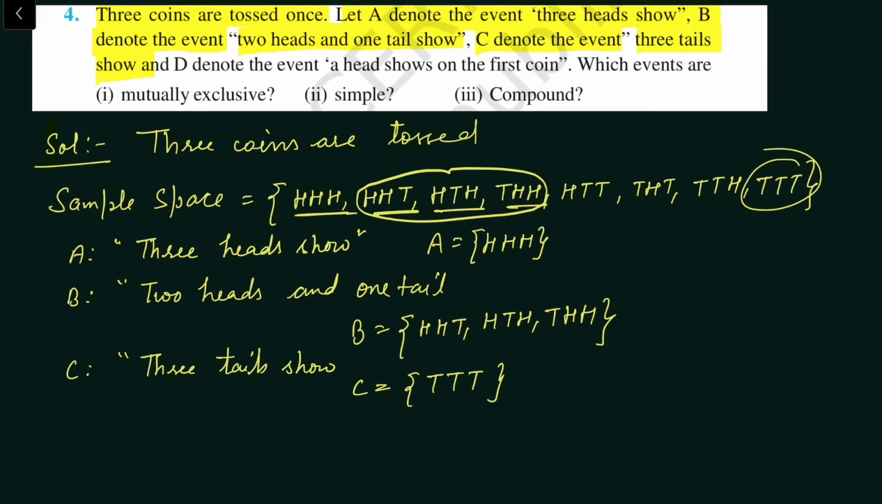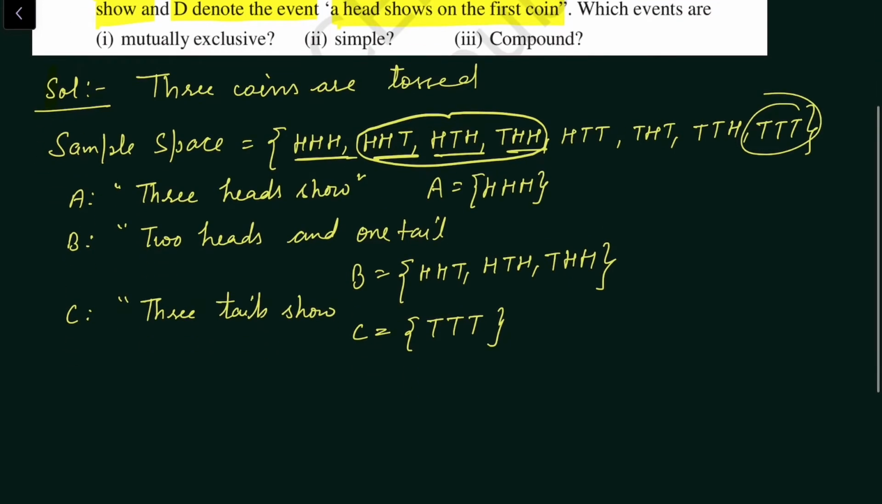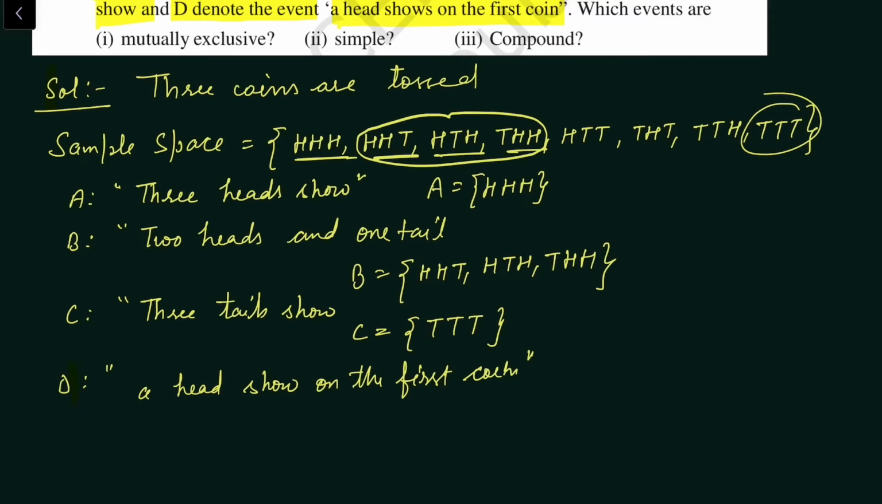Now D denotes the event a head shows on the first coin. First coin must have head. So on the first coin, it should be head. So the favorable outcome in the event D says a head shows on the first coin. There must be head on the first coin.